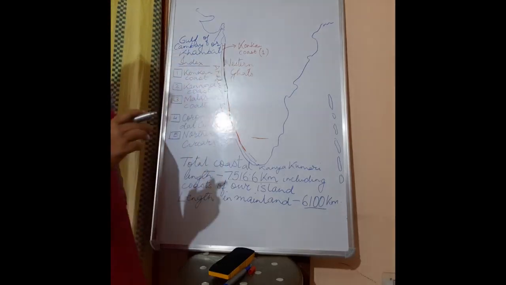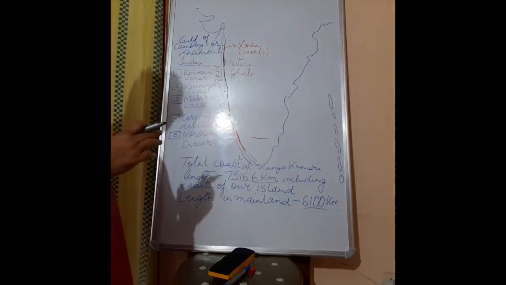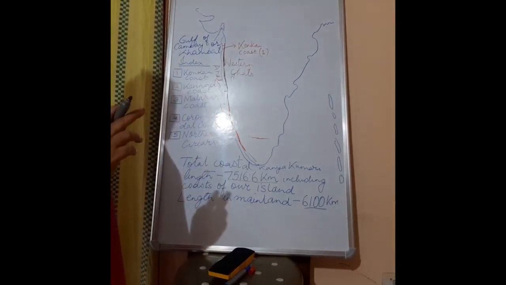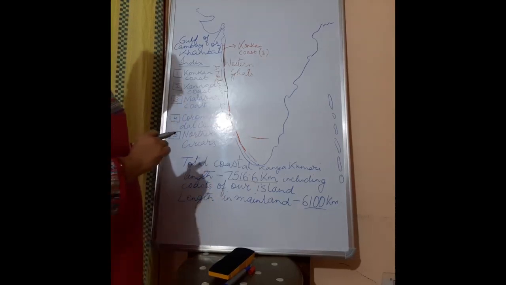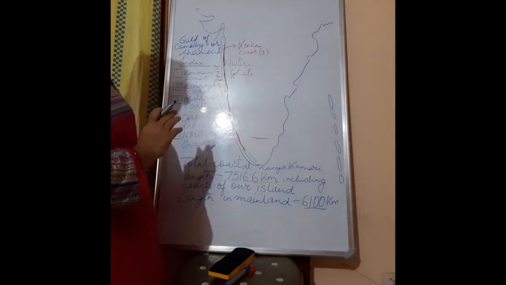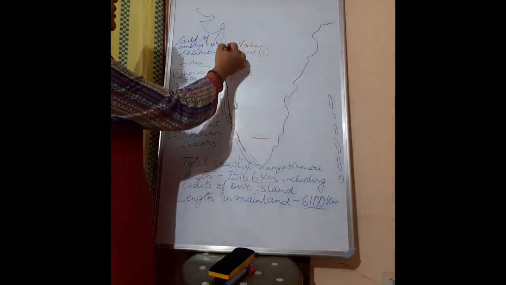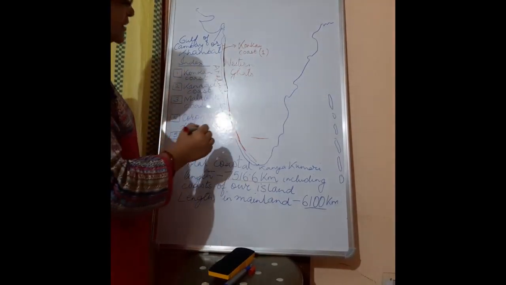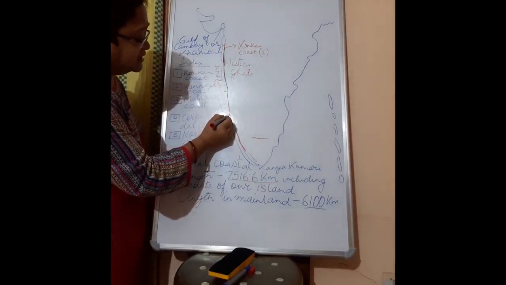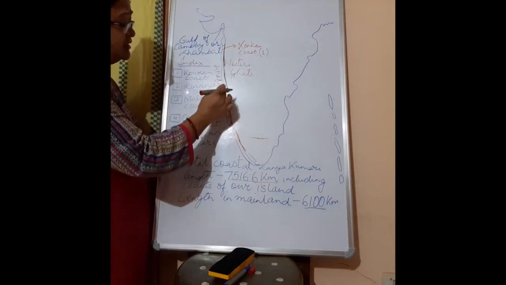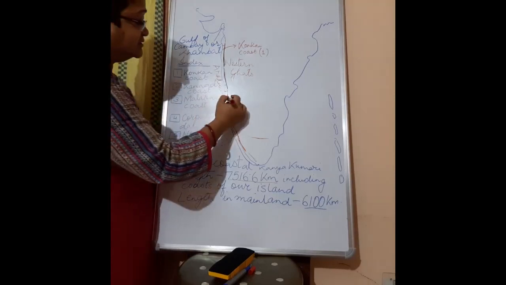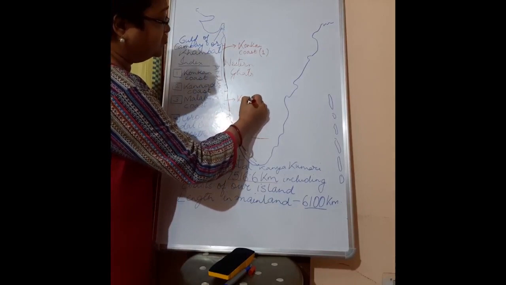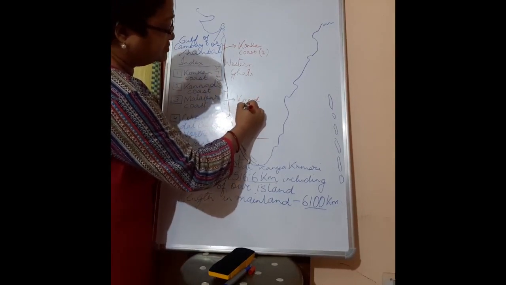So in some of the books, children, you will get it as Konkan coast covering only Maharashtra. In some books you will get it as a part of Maharashtra only separately as Konkan coast. So the Konkan coast covers our state of Maharashtra. The second one, that is our Kannada coast, lies in Karnataka. So this one is in Karnataka, or it is known as Kannada coast.